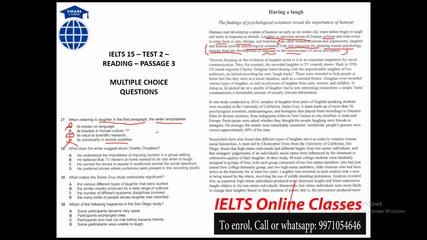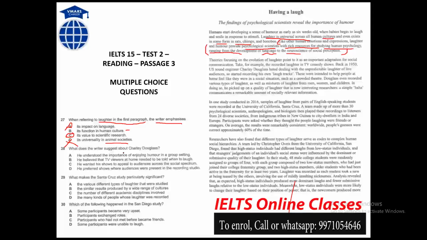So please look at the options, find out from the four which are the two more suitable answers, and from the two you can look for the best suitable answer. I'm going to do question 28 also for you. What does the writer suggest about Charlie Douglas?